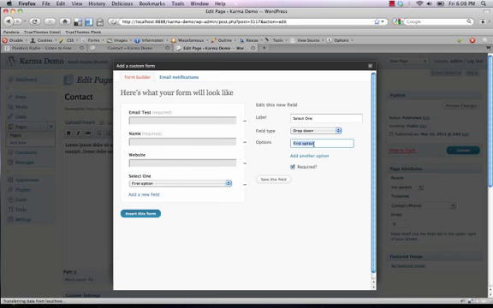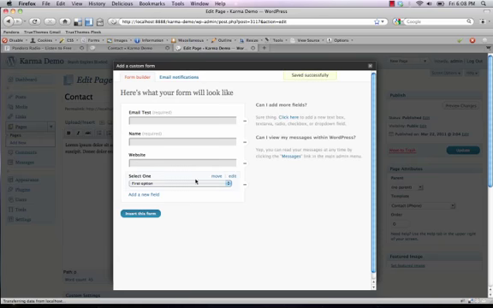So for the first option, we'll just leave it at that. And then we add another option. You would just type in the name of the option. This is what the user will be able to choose from, and you just keep going down the line until you're all completed. You can just keep adding your options. You can also remove an option right over here with the minus sign. And once you're done, you just do save this field, and you'll see it's all ready to go.